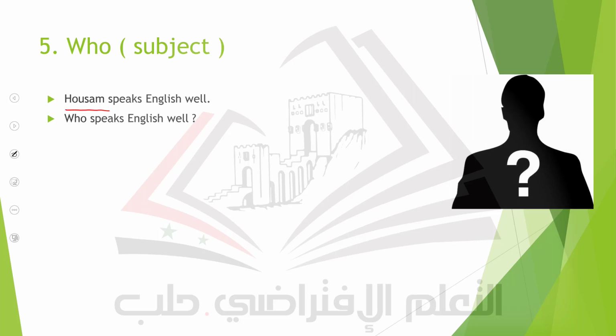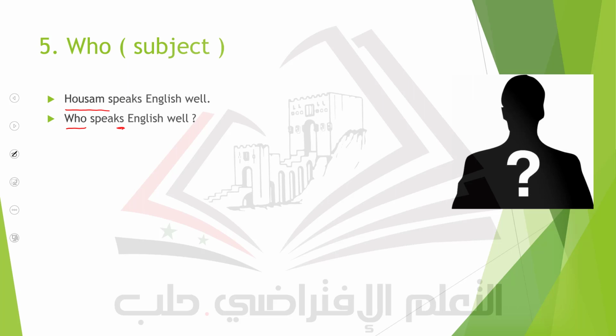So here it is very important to know that the word who is used instead of names. Here we just replace the name of the person, and this is an irregular way of asking, and we put the word who alone without changing anything. As you can see, we don't use any helping verb or invert the words, no need. We just replace the name with the word who. For example, Hussam speaks English well. They underline for me the word Hussam, the name of this person. So we just replace the word Hussam and we write who speaks English well.